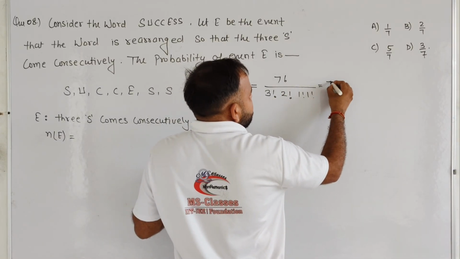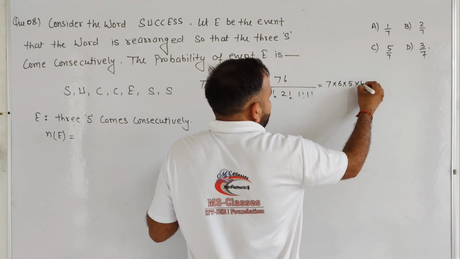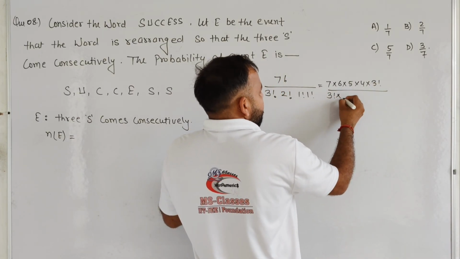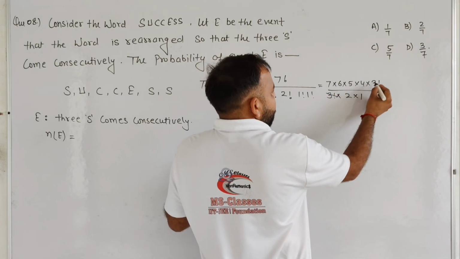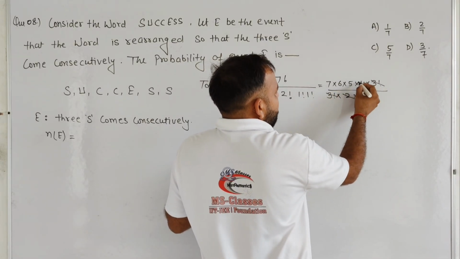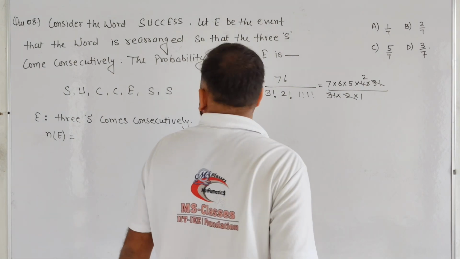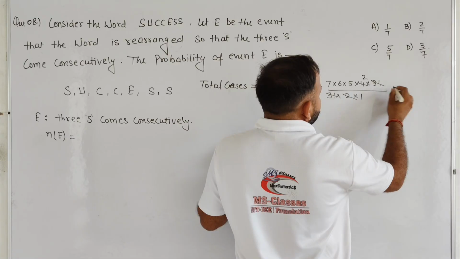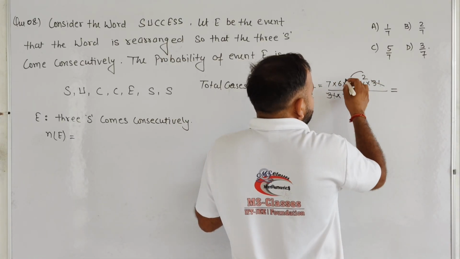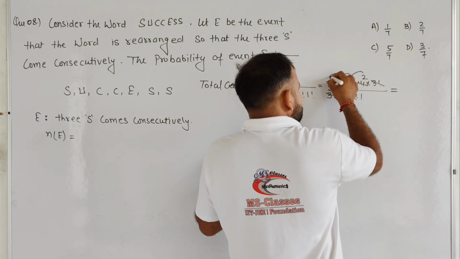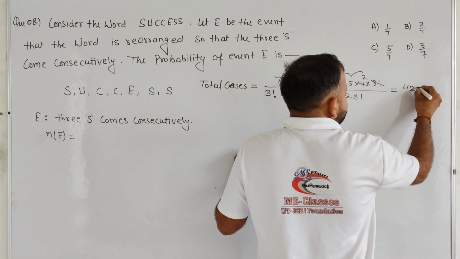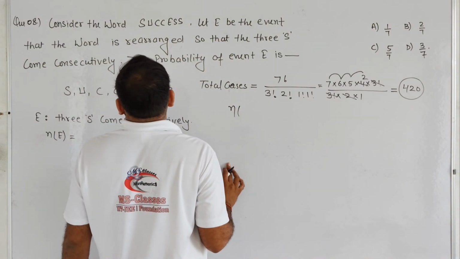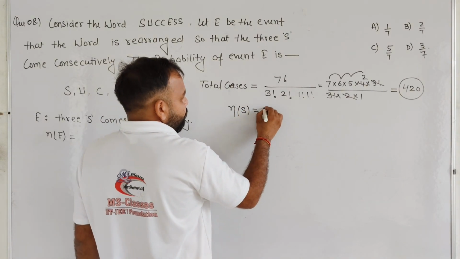So basically it will become 7 into 6 into 5 into 4 into 3 factorial, and we know very well, student, 3 factorial is as it is, divided by 3 factorial and 2 multiply 1 and all ones. The 3 factorial cancels out, and C occurs 2 times. So it will become 5 into 2 is 10, 10 into 6 is 60, 60 into 7 is 420. These are the total cases in the sample space, that is 420.